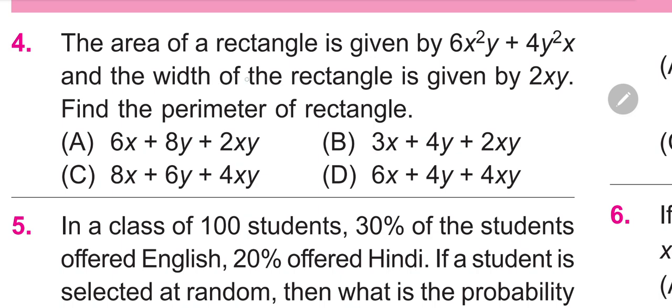So in this question, the area of rectangle is given as 6x square y plus 4yx, and the width of the rectangle is given by 2xy. Find the perimeter of rectangle. So first of all, if numbers are given in algebraic variables, always remember we have a formula for this, and the formula is what?